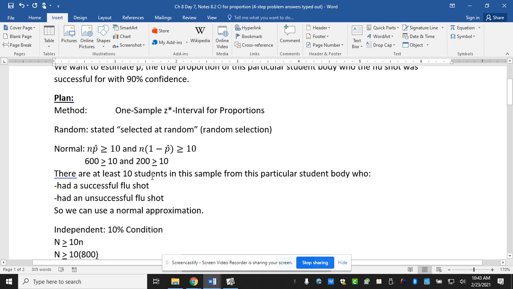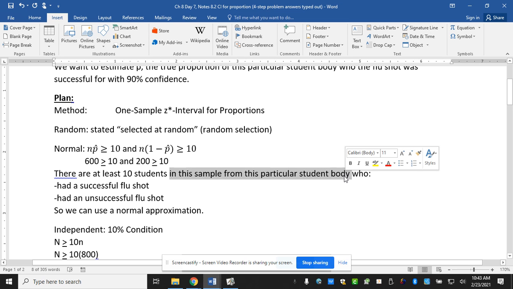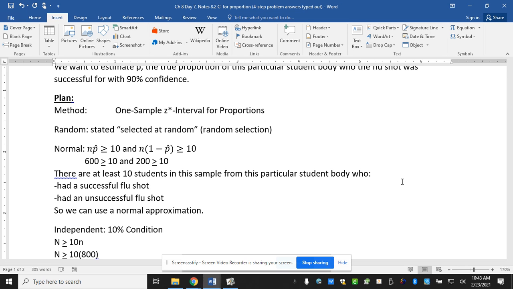So technically this is, there are at least 10 students, not just of the population. So technically it's of our sample, which is the ones that were sampled, but I'm probably not going to count off for that. And then had a successful flu shot, had an unsuccessful flu shot, and then don't forget to write so we can use normal approximation.